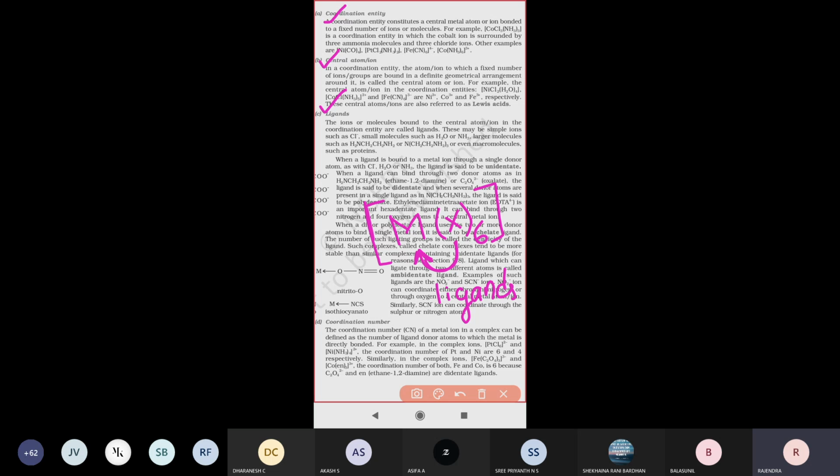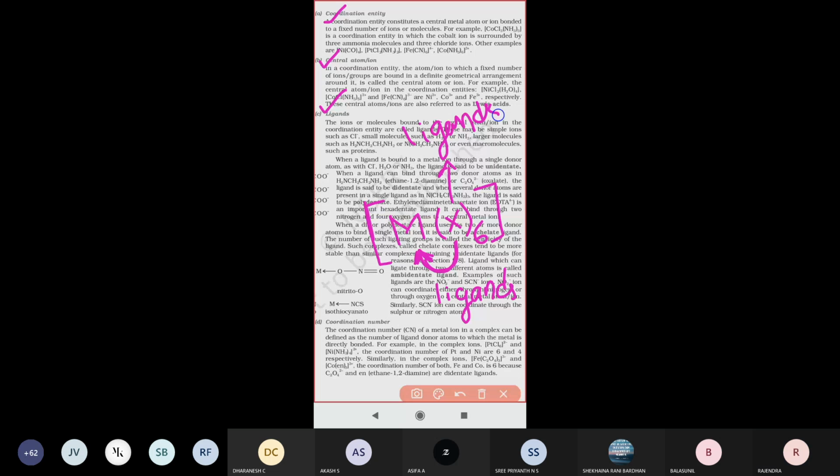So simply remember that ligands are the ions or molecules directly bonded with the central atom. However many atoms, molecules or ions are bonded to the central atom, that is called the ligand. In this expression, X is called a ligand. Here the central metal atom is surrounded by a total of 6 ligands.